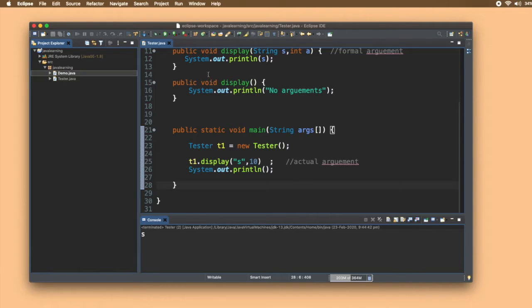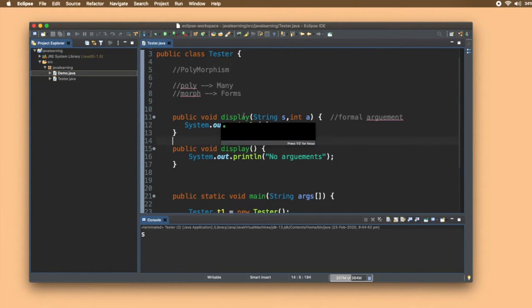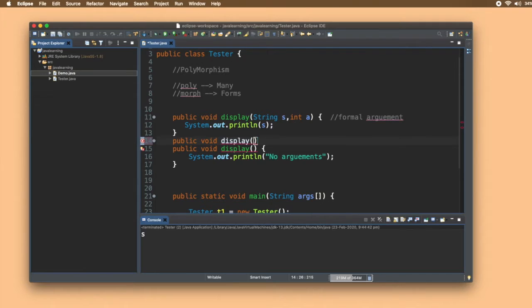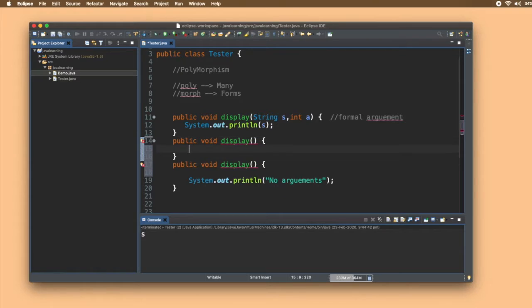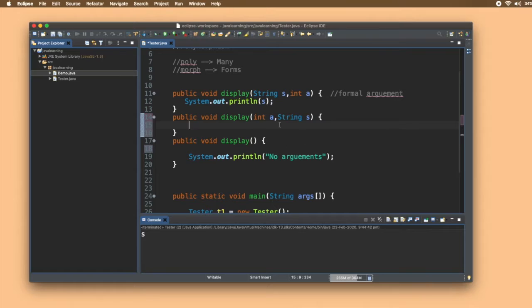Now one more thing, suppose I have two arguments in another function. I'll create another function, public void display, right? And I'll give two arguments here, but instead of giving string and then integer, I'll give first integer and then string, right? So okay, I messed up with the brackets here. So there you go. Still you can see there are no red lines, no errors. Why? Because now the compiler can differentiate based on the order of the arguments.